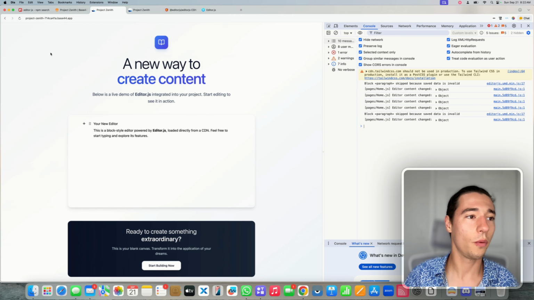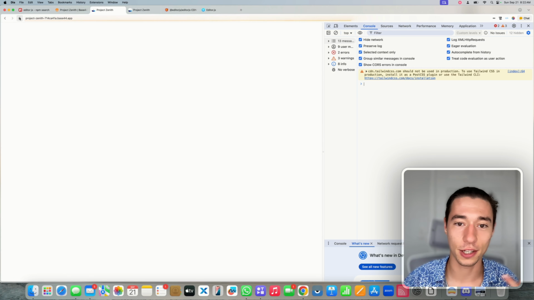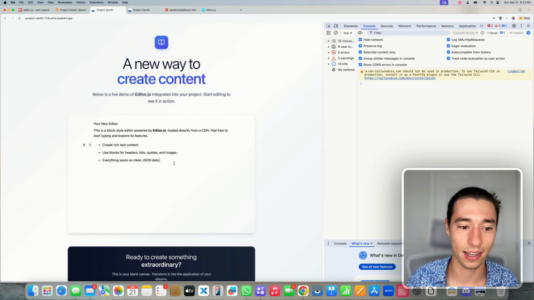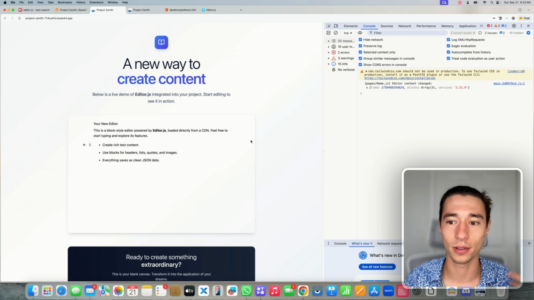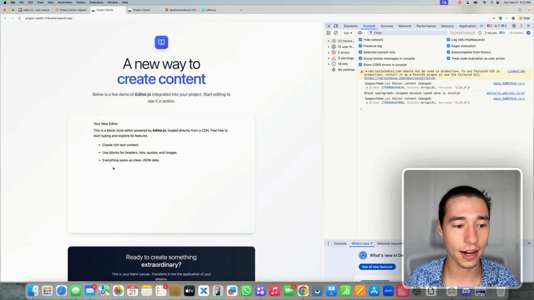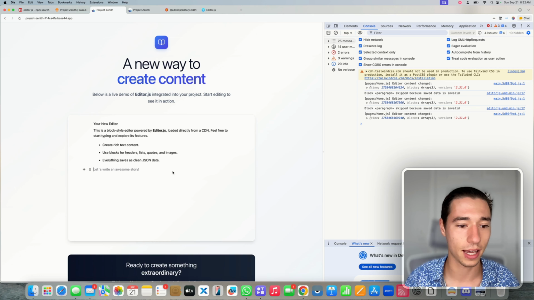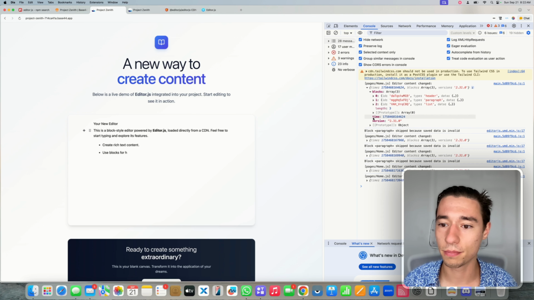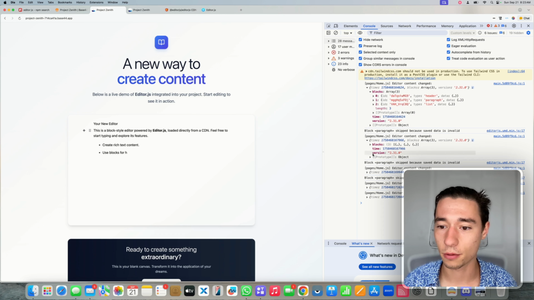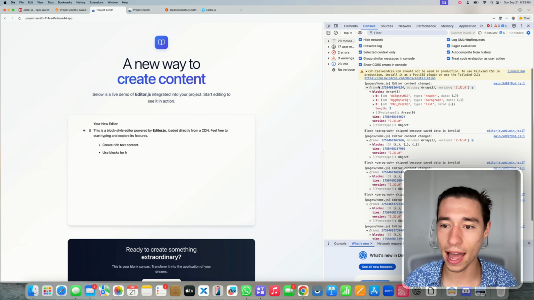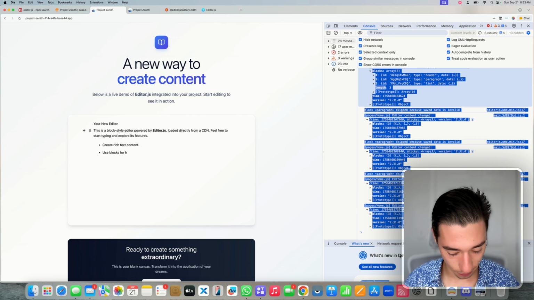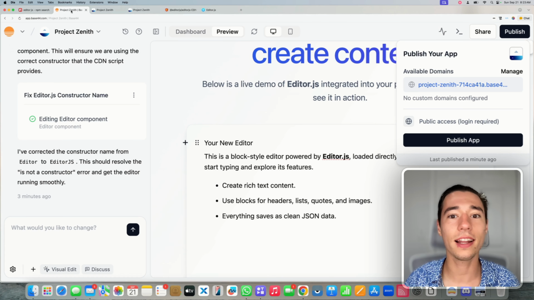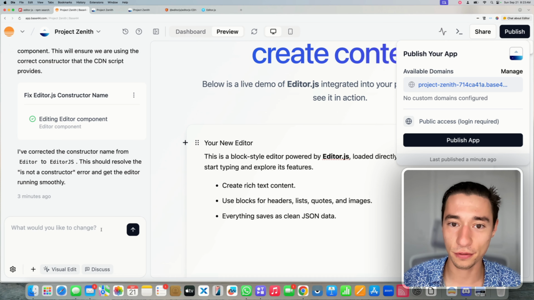Okay, so when you have an error like this with a package that you're importing, like every time I'm editing something, it loads the whole editor and it flashes and it loses focus, it's good to try to recreate the problem as many times as you can, like try deleting some stuff. Like this, it flashes again. Now, this will probably give you some data in the console, right? And I'm just going to expand those data changes, and I'm going to include them into Base44. And I will tell it exactly that this is the problem that we're facing.